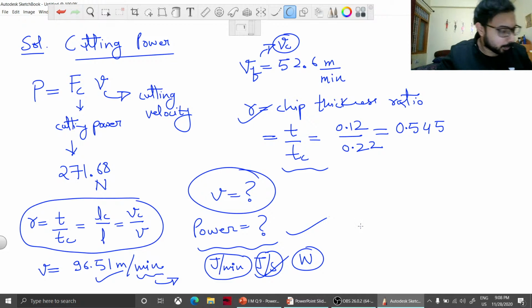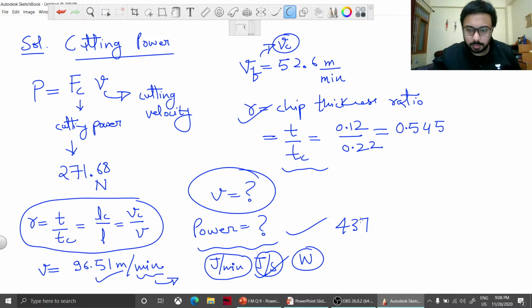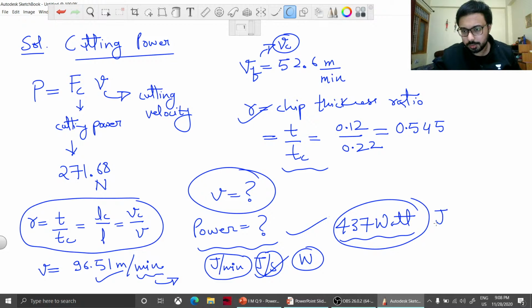I think you have not divided by 60 to get the answer in watt, because the answer in watt is coming out as 437 watt. So are you getting this answer, which is in watt, or joule per second?